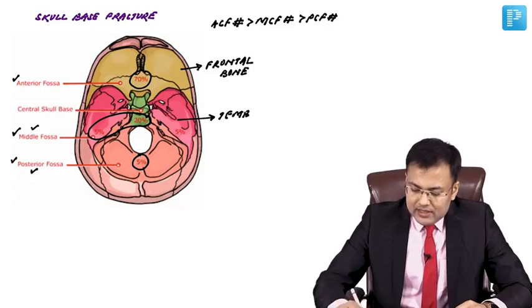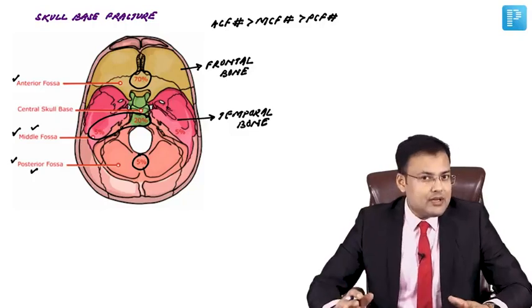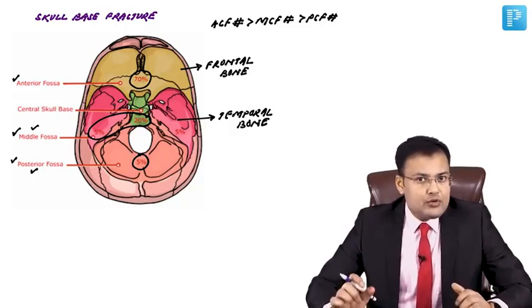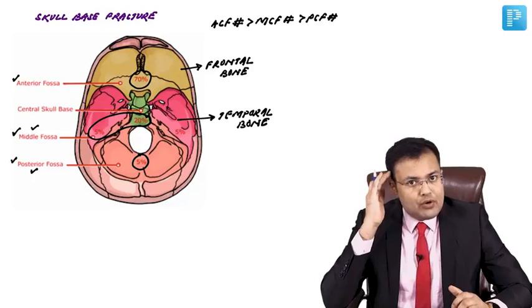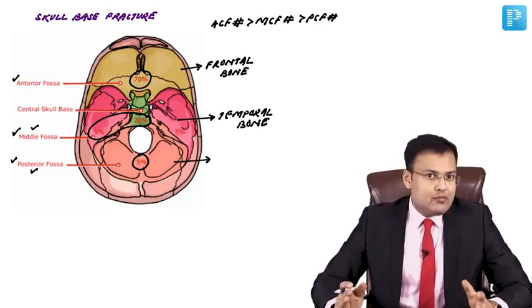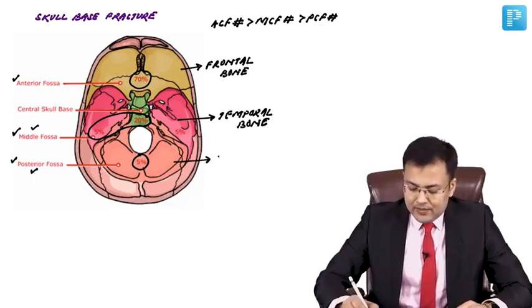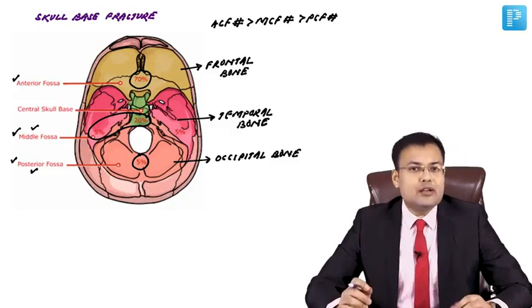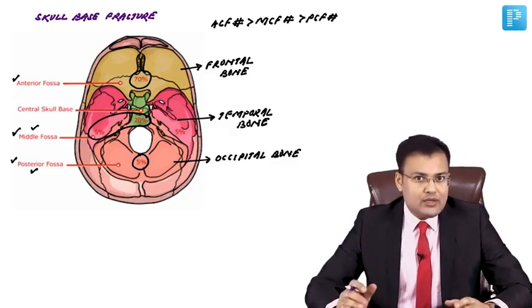Okay, one part is sphenoid also, but it's mainly formed by temporal bone, and that's why in middle cranial fossa fracture, the contusion seen is temporal lobe contusion. Similarly, posterior cranial fossa is mainly formed by occipital bone, and that's why it is associated with occipital lobe contusion.